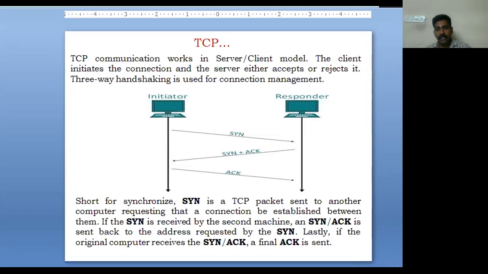Generally, it will send one synchronous TCP packet requesting that a connection be established between them, for example, between the initiator and the responder. If the synchronous packet is received by the responder and it sends a synchronized packet plus acknowledgement, then it shows that it is ready to establish a connection between these devices. After that, the initiator will again send the final acknowledgement that it is ready to send the data, that is, send the packets.